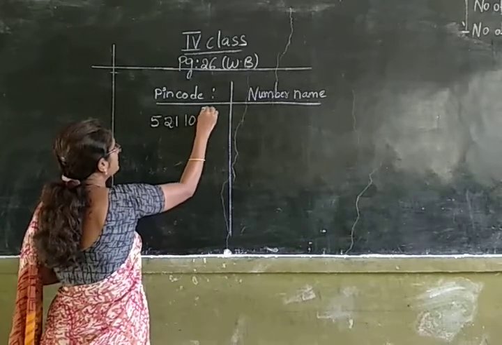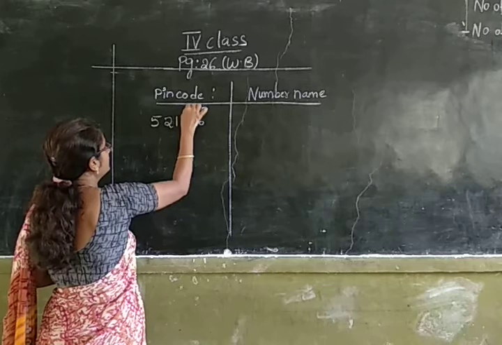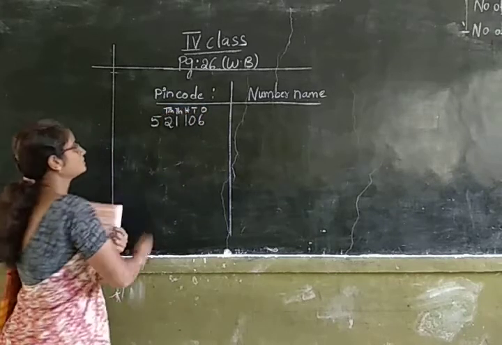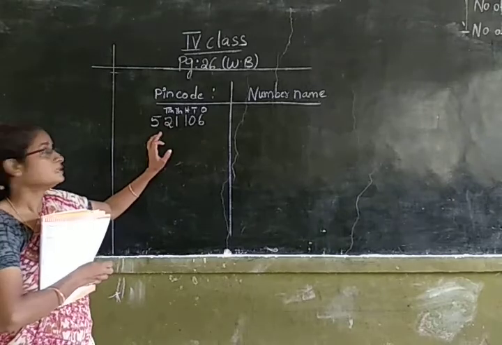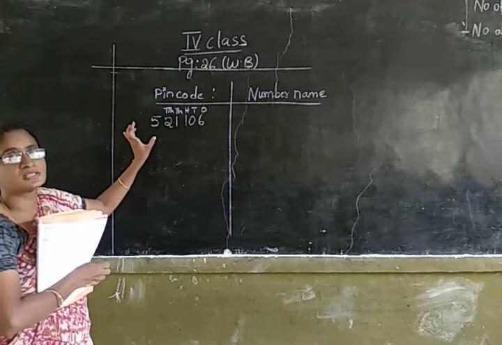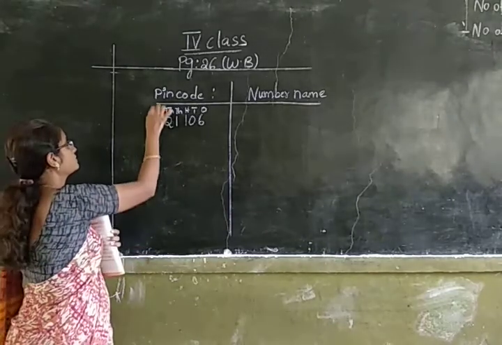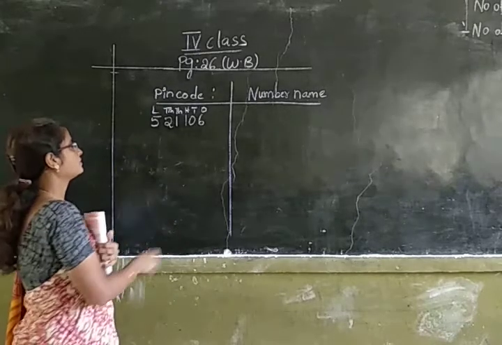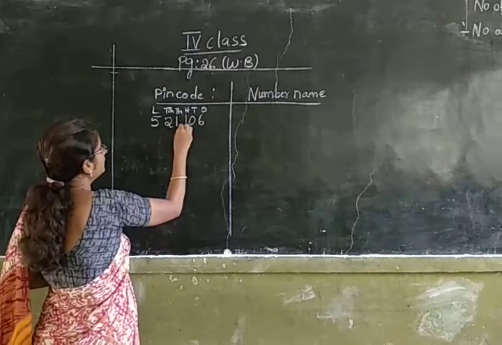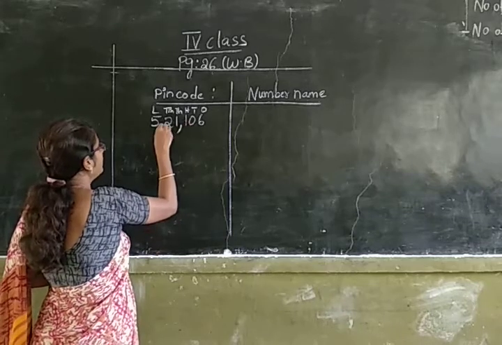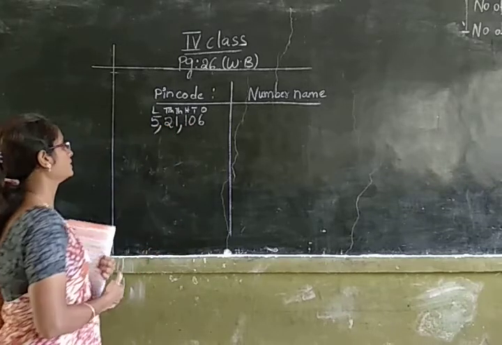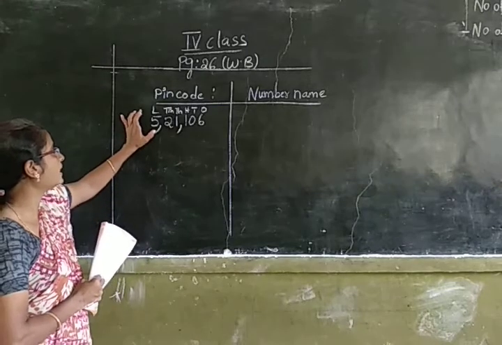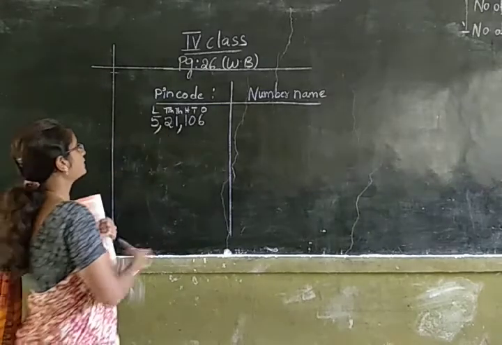Ones, tens, hundreds, thousands, 10,000s. You have learned only up to 10,000s. The next place after 10,000s is lakhs place. So you have to put comma after hundreds place and after 10,000s place. Now how will you read this number? You can read it as 5 lakhs 21,000.